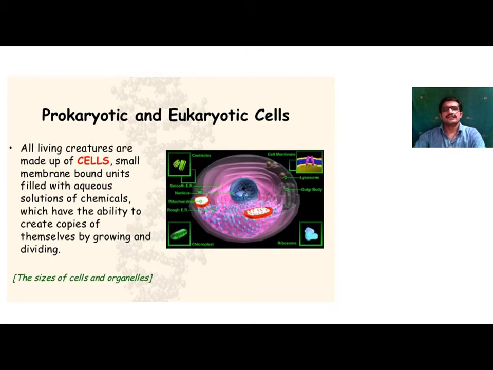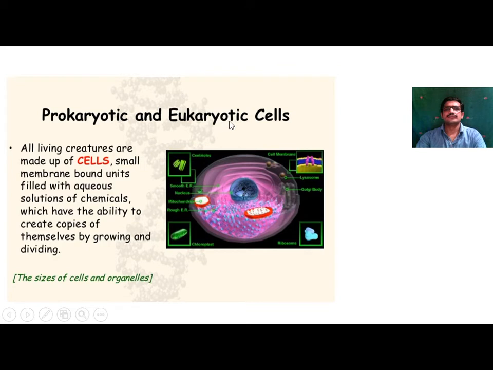There are two types of cell, that is prokaryotic cell and eukaryotic cell. Pro means previous and karyon means nucleus. So the previous type of nucleus, if it is present, is called prokaryotic, or the nucleus is not well defined in a prokaryotic cell. Eu means advanced, and karyotic means nucleus.